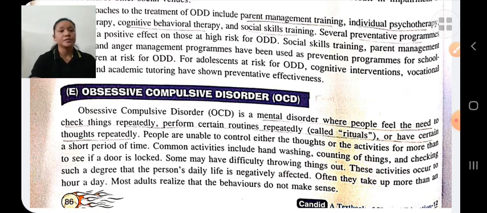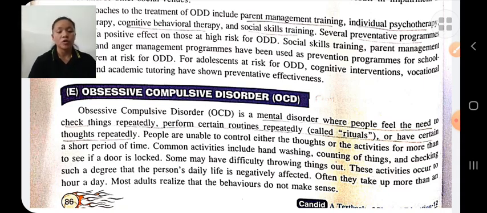Therefore, to get rid of these thoughts, the person does the same thing again and again, like checking whether the door is closed or not, washing hands again and again, etc. Symptoms include being unable to control thoughts and checking the same thing again and again, etc.